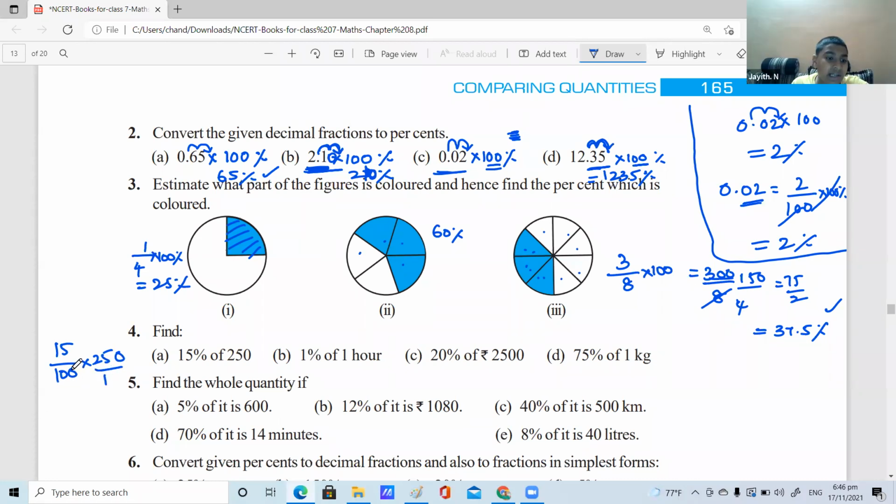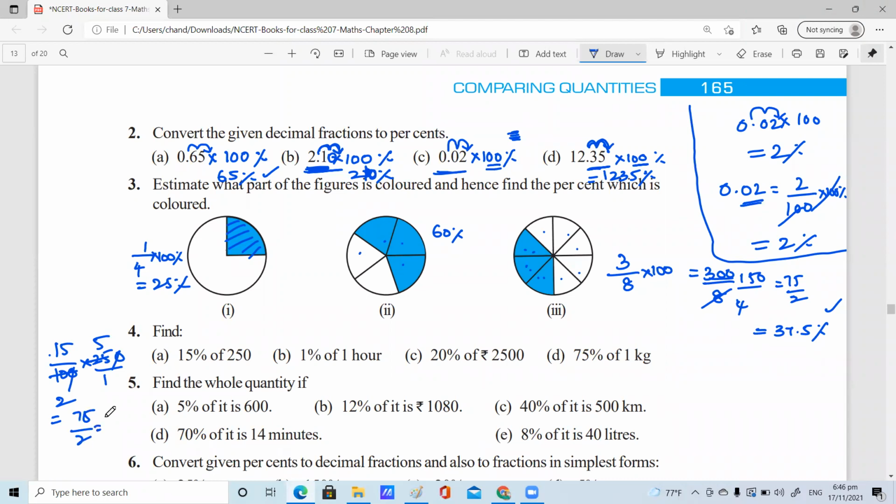Zero, zero cancellation. 2, 5 table, 5 is 25. Then 15 5s are 75. 75 by 2 is the answer, 37.5. Right.